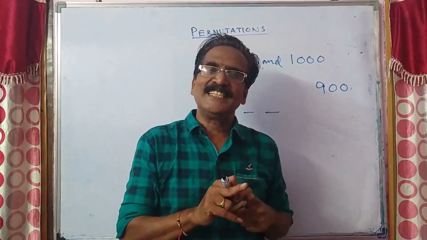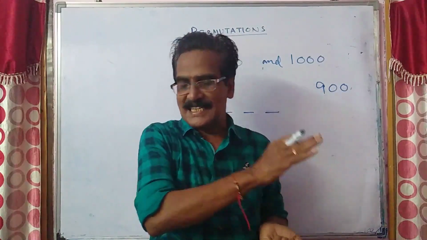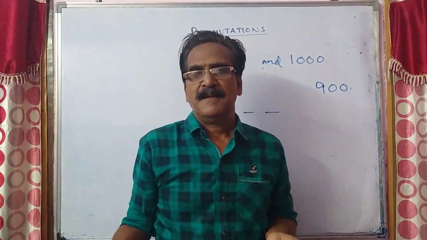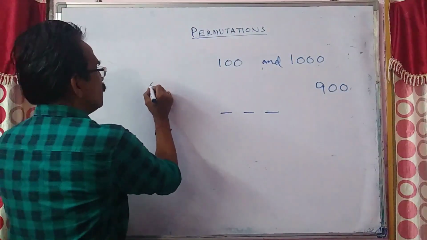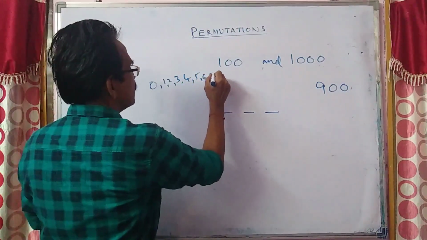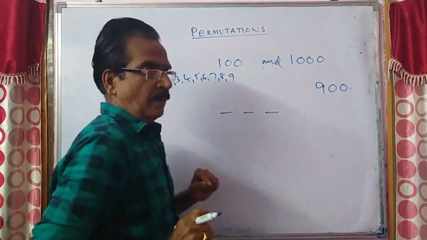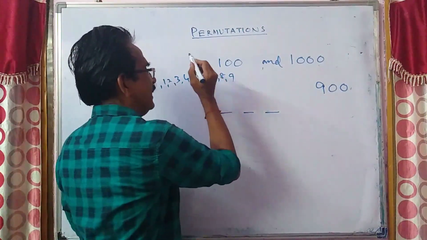At least one digit is 6 means let us find the numbers which do not have 6. Digits 0, 1, 2, 3, 4, 5, 6, 7, 8, 9. So let us not take 6.